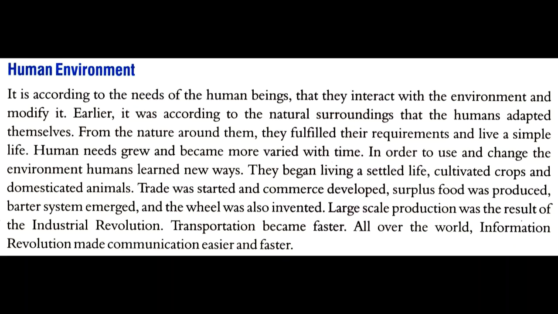The people began living a settled life when they learned agriculture, cultivated crops, and domesticated animals. So slowly they began living a settled life. They began to cultivate crops, they began to domesticate animals. Before that, they used to hunt wild animals. Now they use them for domestication.